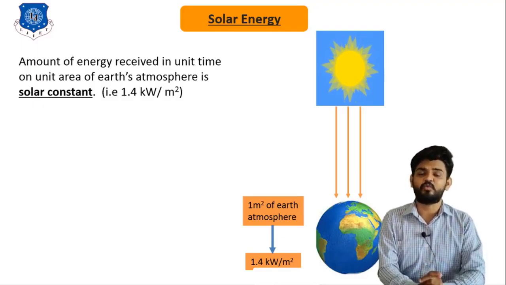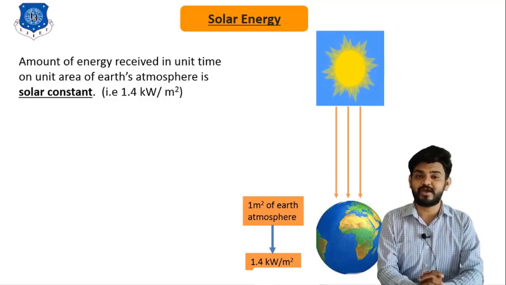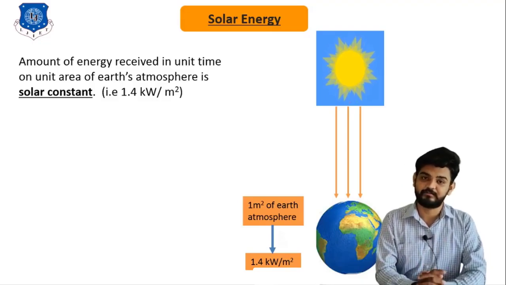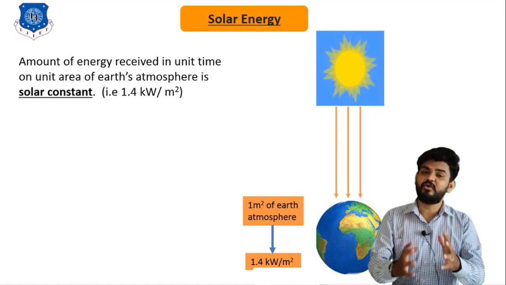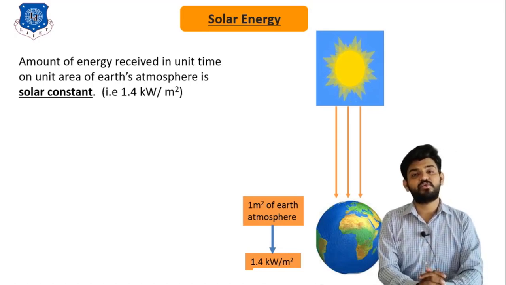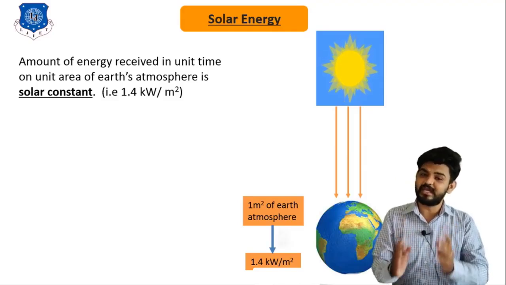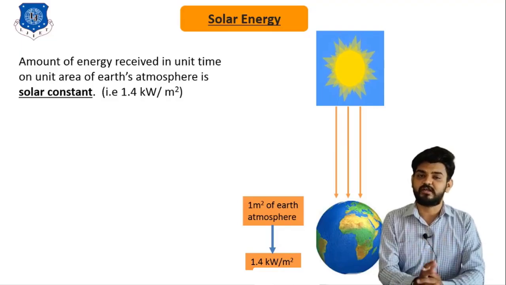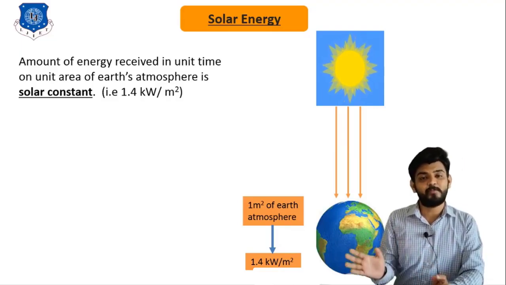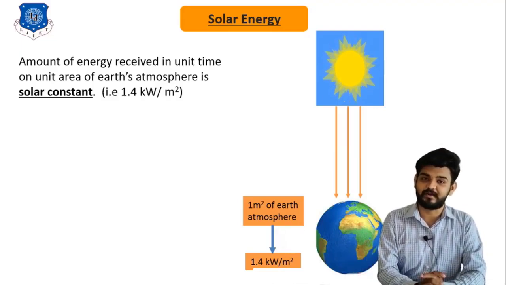So, this value, 1.4 kilowatt per meter square, is known as the solar constant. We can define solar constant as the amount of energy received in a unit time on the unit area of the earth's atmosphere, and its value is around 1.4 kilowatt per meter square.